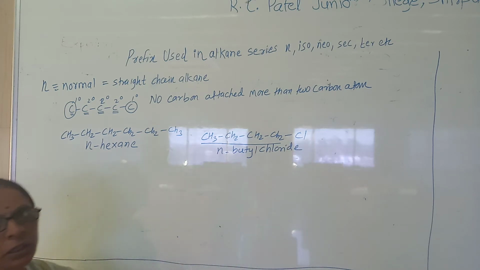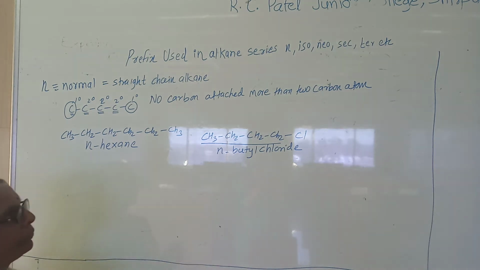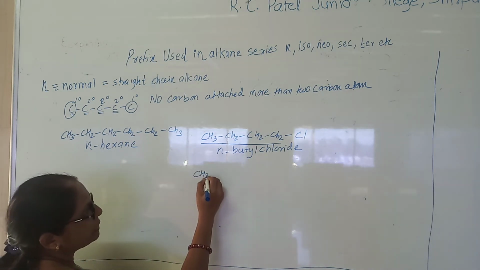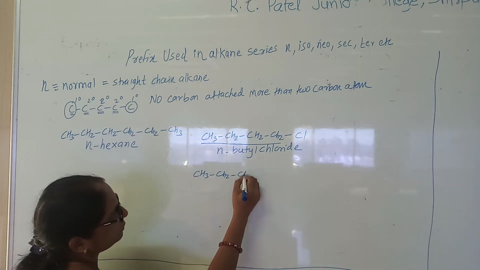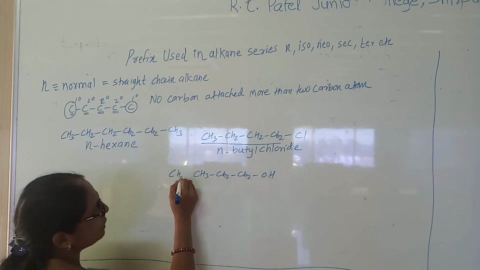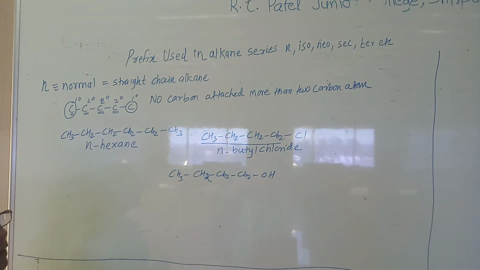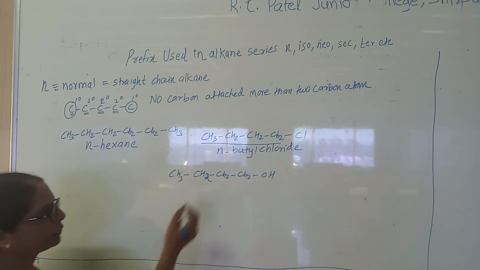Like this, from the alkane you can consider the derivatives of the compounds. Suppose I consider this compound. Remember, when you consider the prefix n, generally the prefix is used for 3 or more carbons.